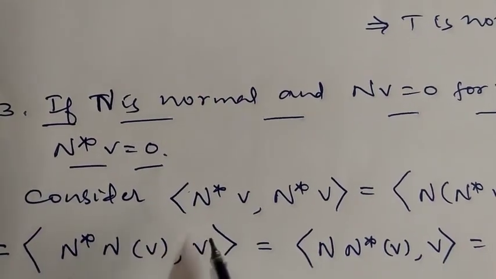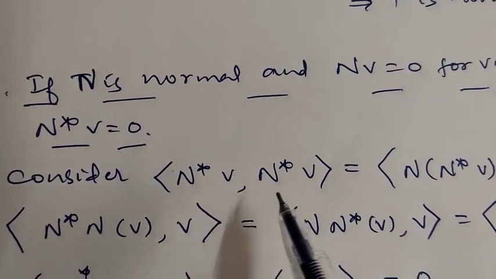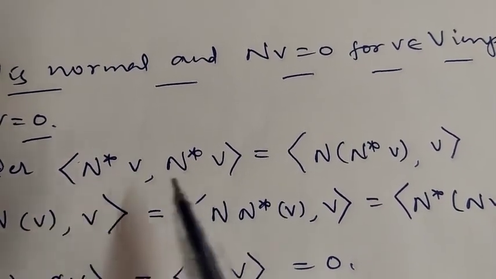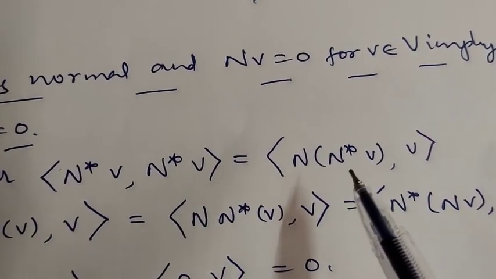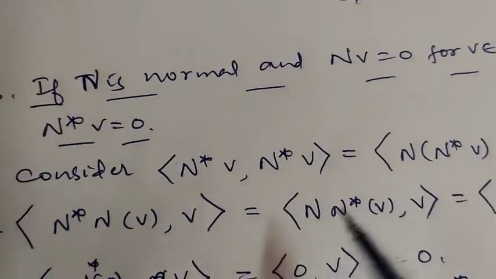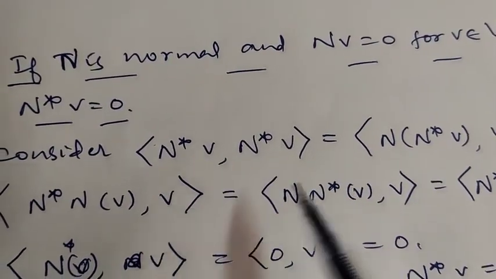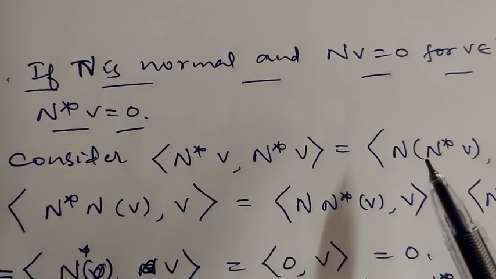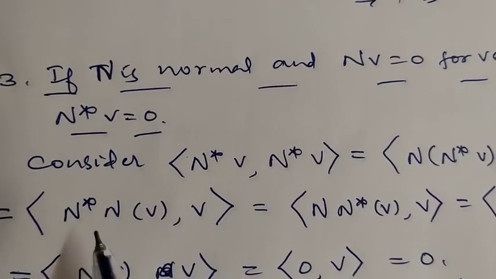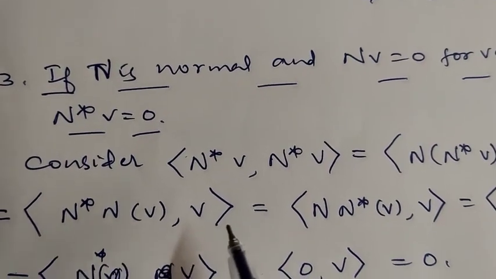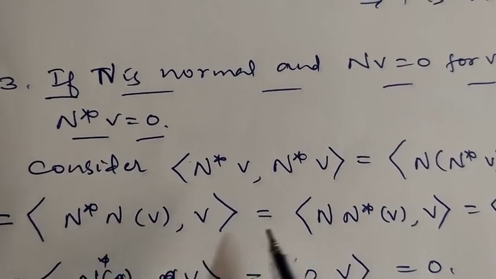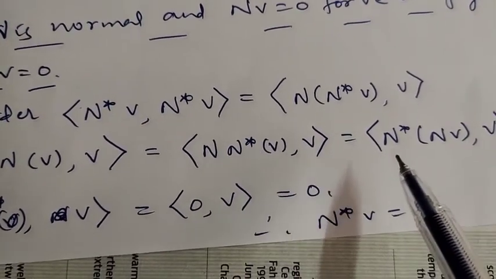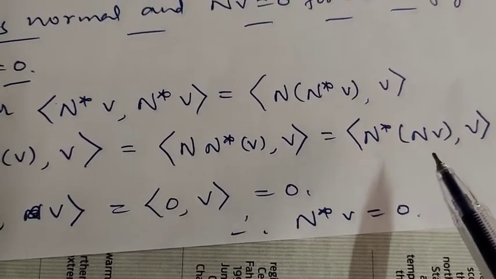For this, consider the inner product of N star of v and N star of v. This is equal to, bringing this N star to the left, it becomes N of N star of v comma v. Now N into N star can be written as f of g of x meaning g of f of x, accordingly N star into N of v. But N star into N is the same as N into N star, so N into N star of v comma v. This can be written as N star of N of v comma v.